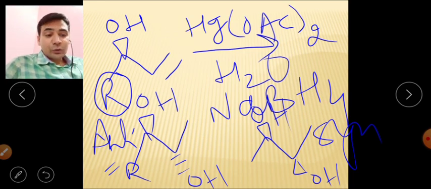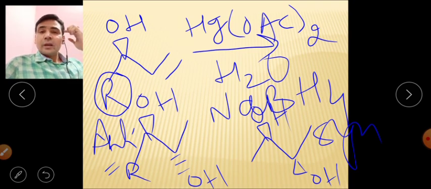If this R group is a tert-butyl group, the anti product will be 98% and only 2% will be the syn product. It means if there is crowding, the chances of the anti product will be higher compared to the syn product. That is the diastereoselectivity of this oxymercuration-demercuration reaction.